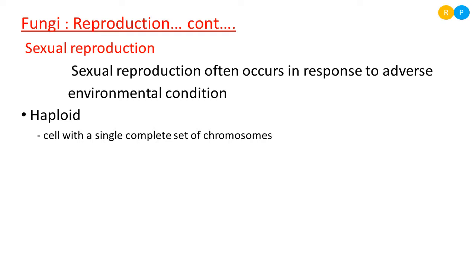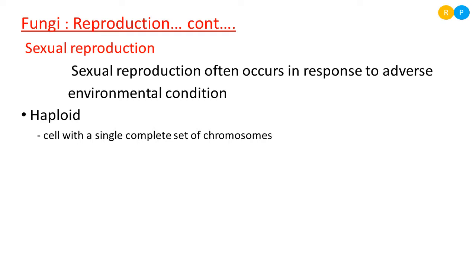Let us take the example of the human body. In our body we have 46 chromosomes in a cell. Clear? Those 46 chromosomes are arranged in pairs, so we say 23 pairs of chromosomes are present in our cell.